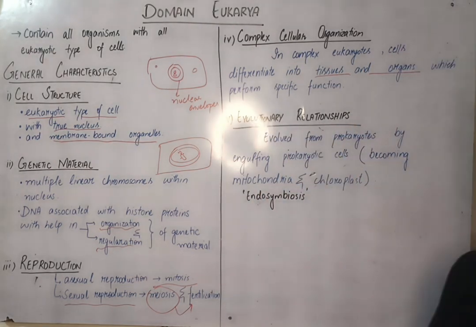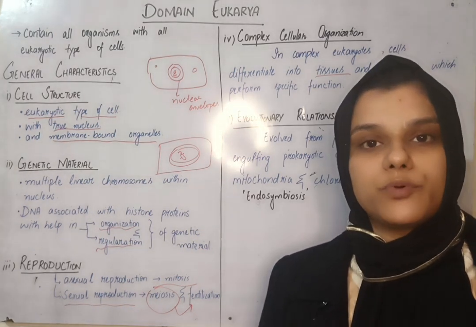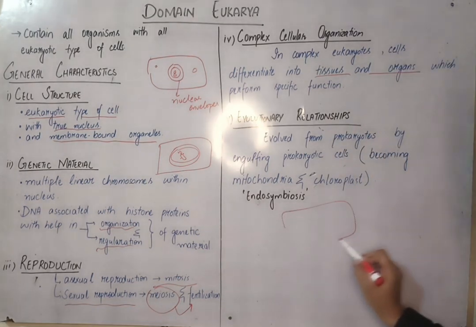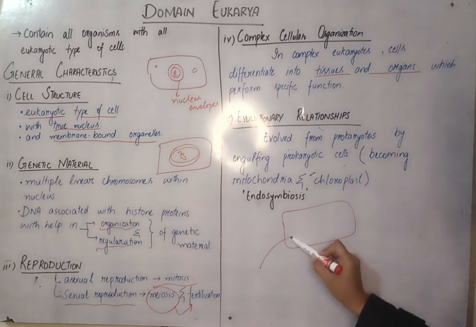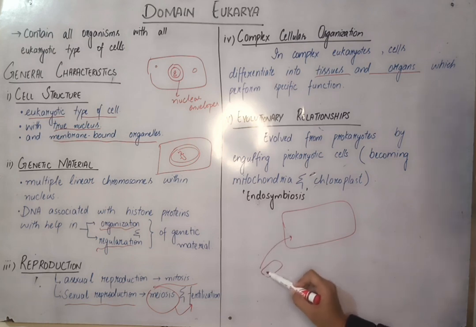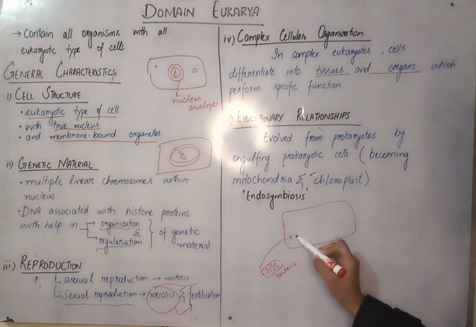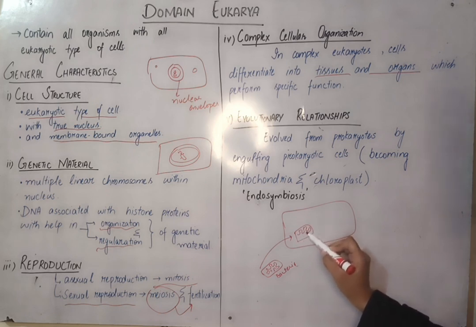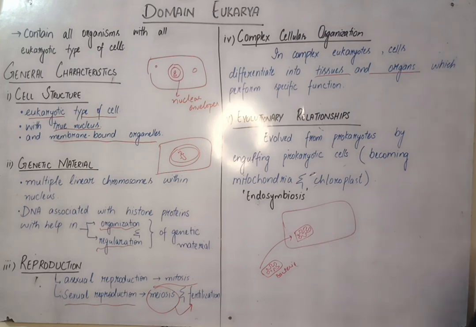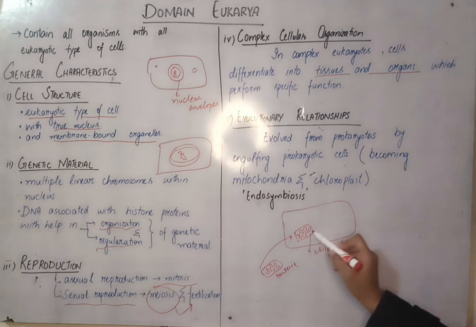If we look at the evolutionary relationships, it has been observed that eukaryotes have evolved from prokaryotes. That is, a cell engulfed a bacterium which was photosynthetic in nature. This bacterium is capable of doing photosynthesis. The cell engulfed this bacterium as an endosymbiont, in a symbiotic relationship, and this bacterium developed into an organelle called chloroplast. And it started to do photosynthesis for this cell.